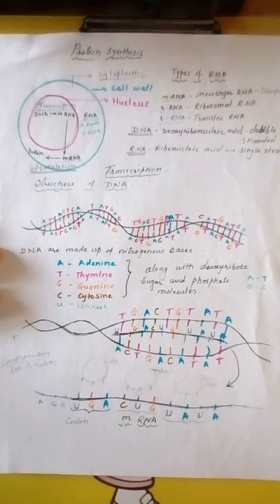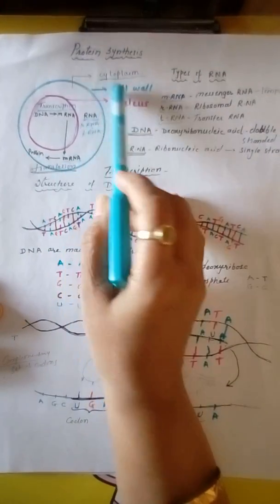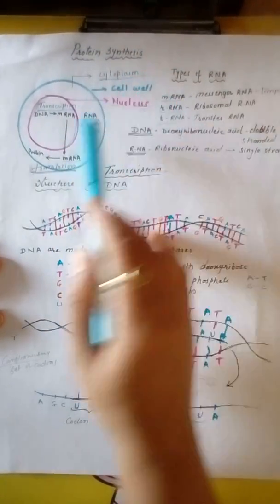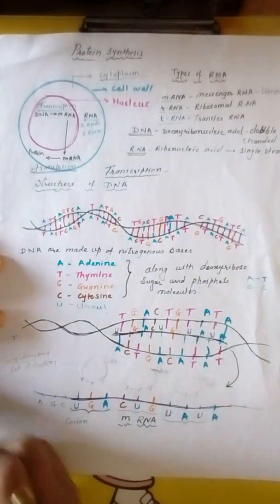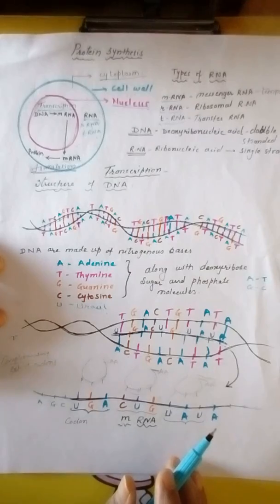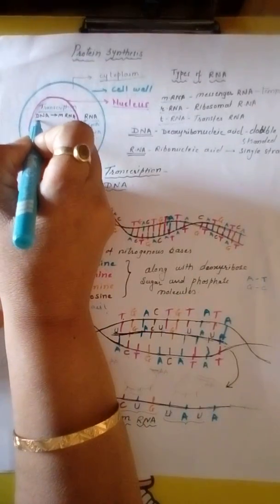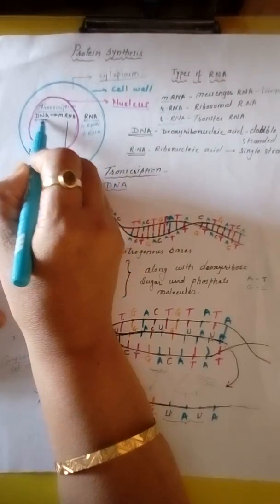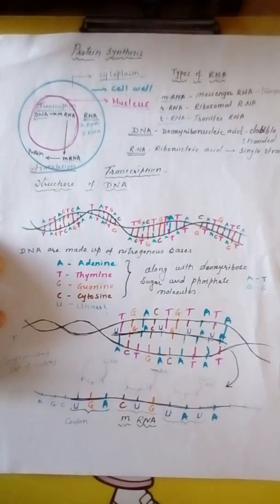Everybody knows that the outermost covering of the cell is the cell wall. Inside the cell, cytoplasm is there, and in that cytoplasm small organelles are also present, and very importantly, the nucleus is also present. Inside the nucleus chromosomes are present. Chromosomes are made up of DNA. DNA is present inside the nucleus, and RNA is present in the cytoplasm.